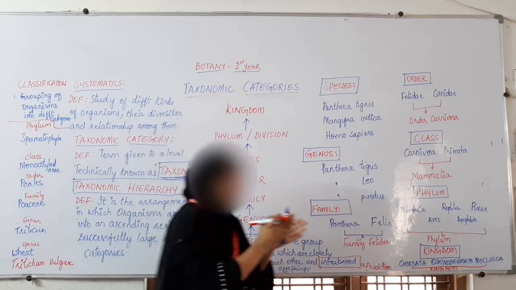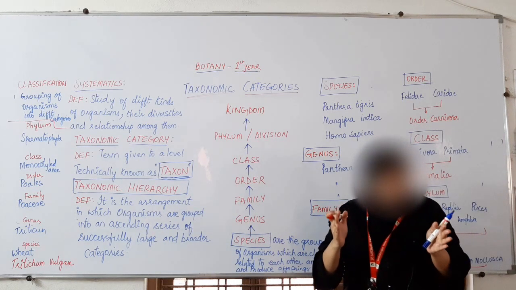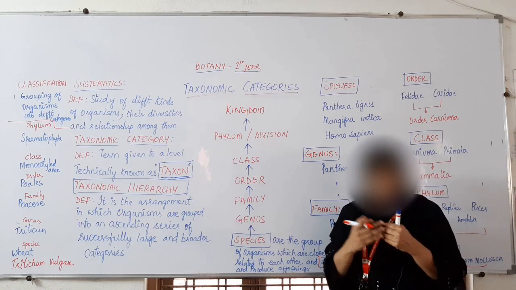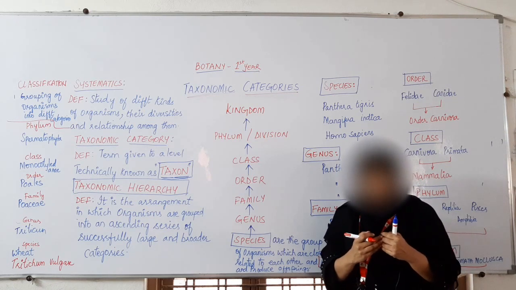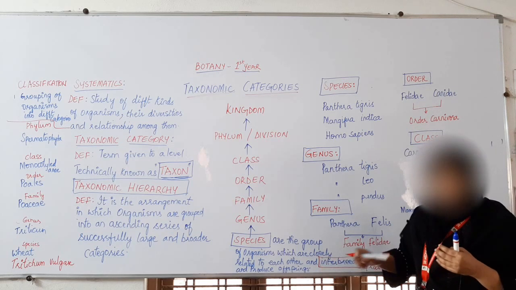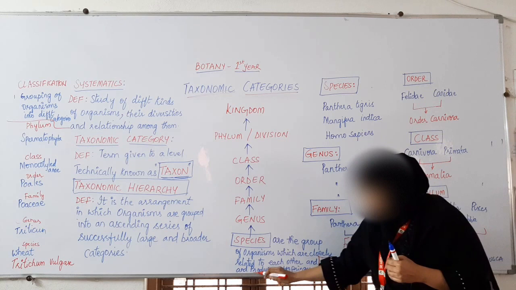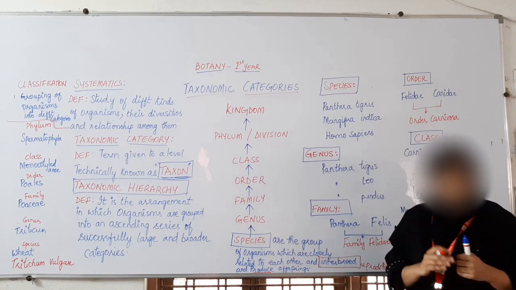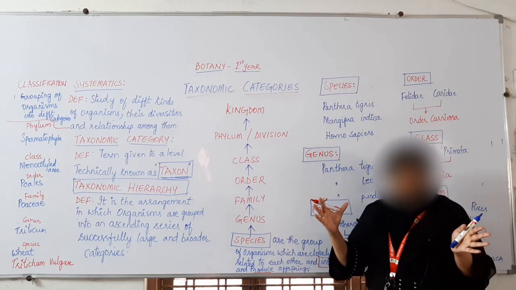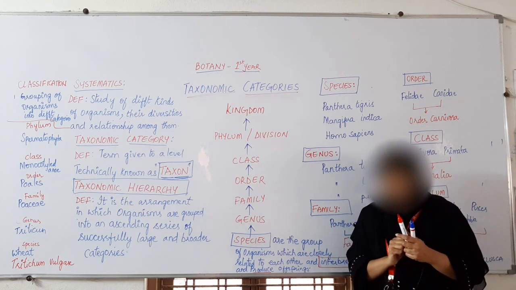For example, cat is one species. Two cats are of the same species. They will interbreed, perform the process of reproduction, and produce offspring, that is a new cat. So all the cats together are called one species.